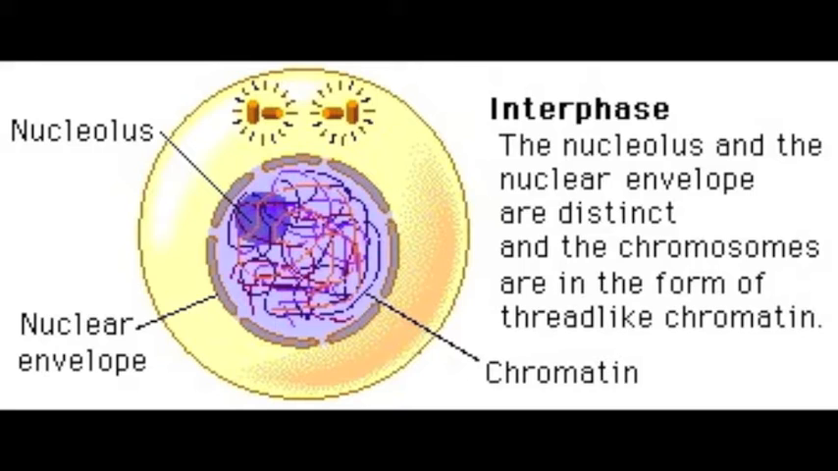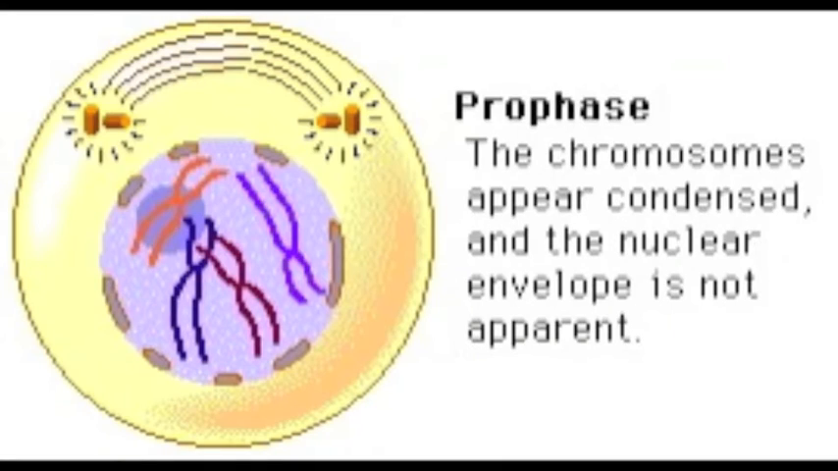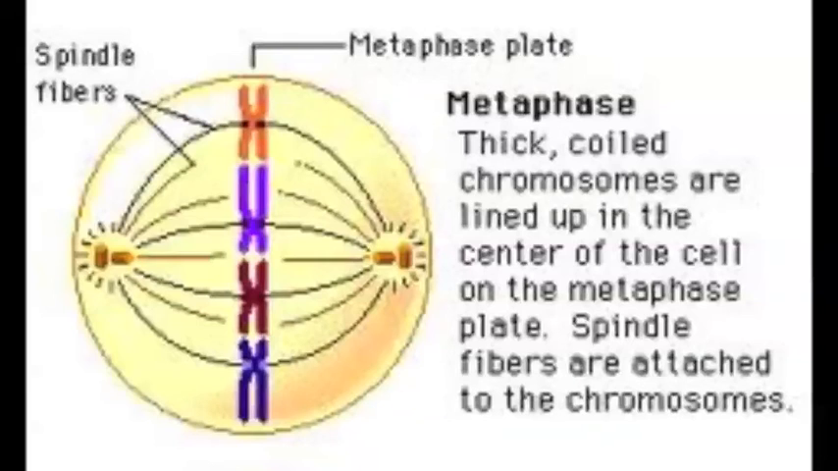Interphase. The nucleolus and the nuclear envelope are intact. The cell copies its chromosomes in preparation for cell division. Prophase. The chromosomes are condensed. The nuclear envelope begins to fragment. The mitotic spindle begins to form. Centrosomes move away from each other, propelled by the lengthening microtubules between them.